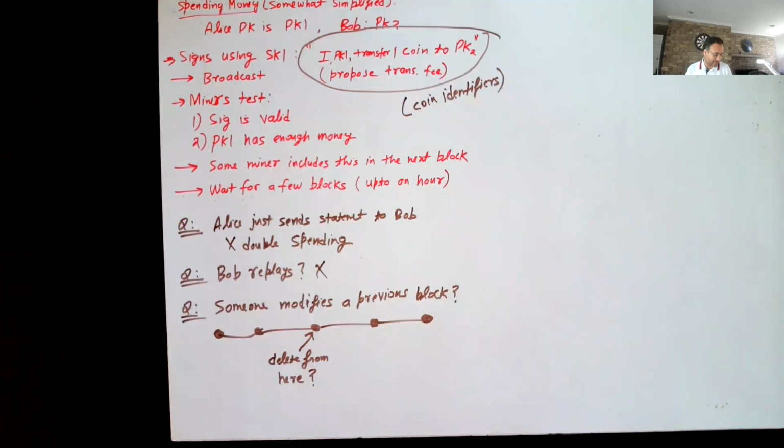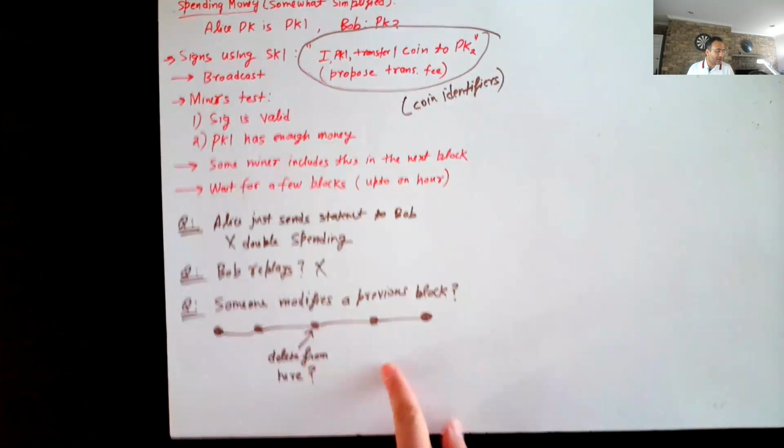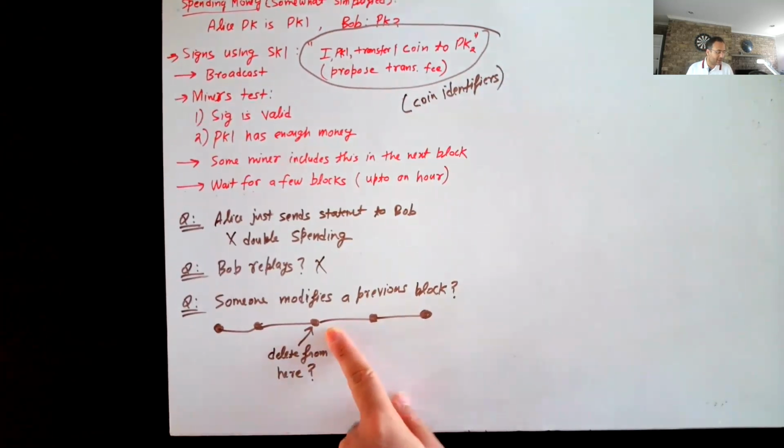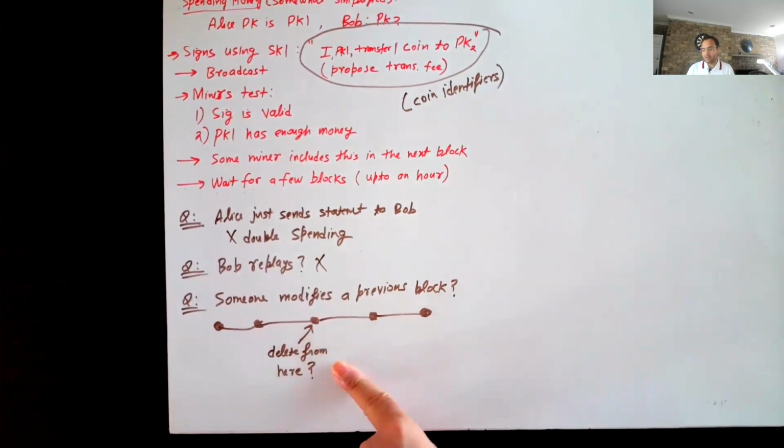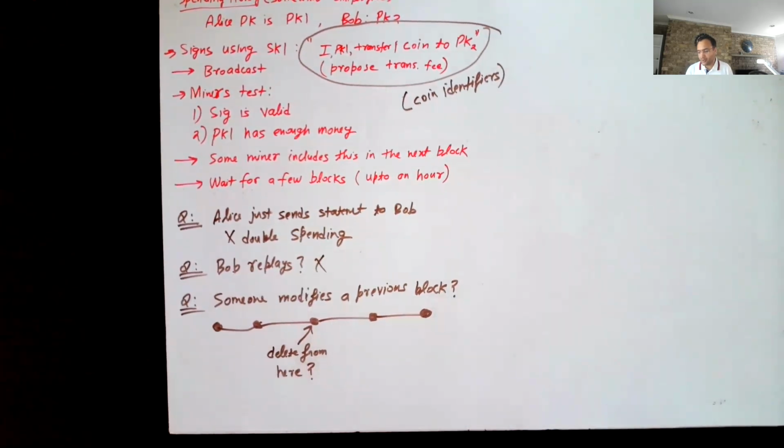What do you mean 51%? I mean, I'm a new honest node. I join, and then there are 2 versions going around. One was the original one and the other one was the one where information was deleted from here. So how do I recognize which one is the correct one?